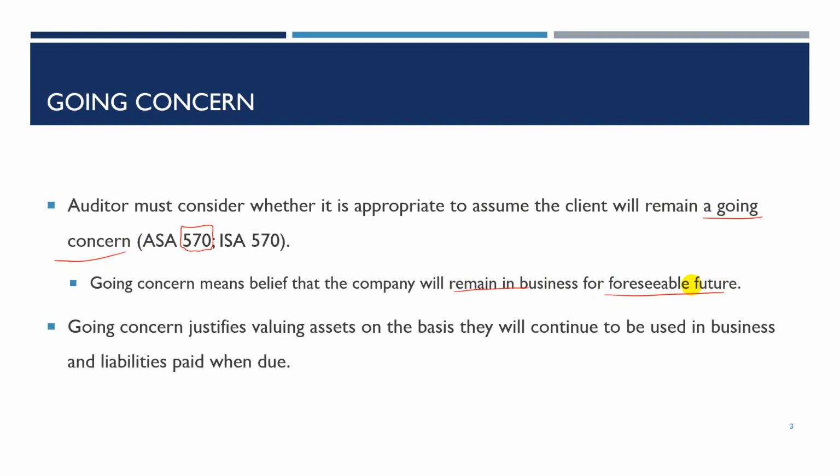Under this assumption, assets are valued on the basis that they will continue to be used for the purpose of conducting a business, and liabilities are recorded and classified as current and non-current on the basis that the client will pay its debts as they fall due in the years to come.